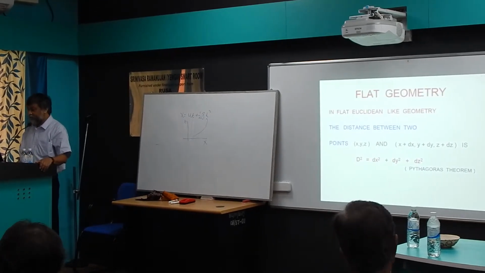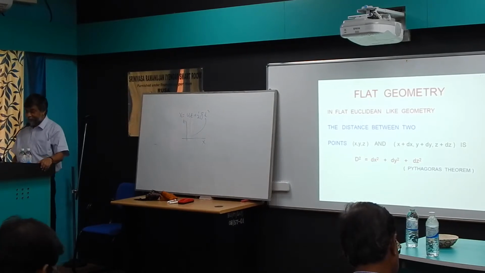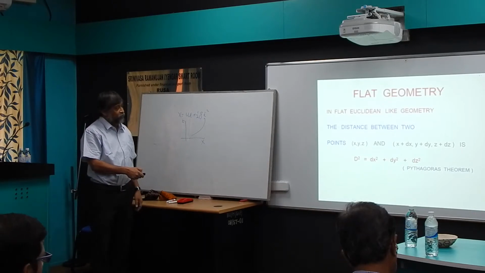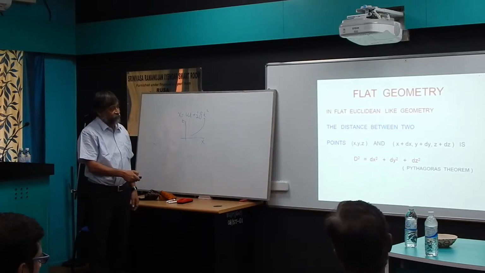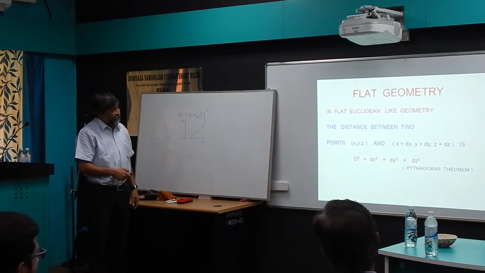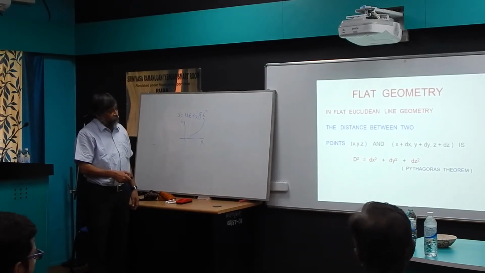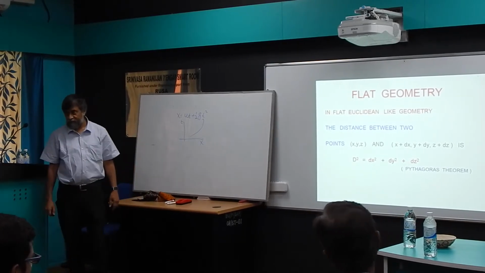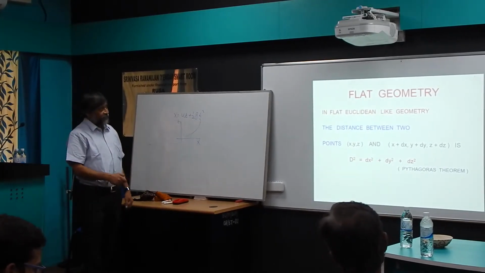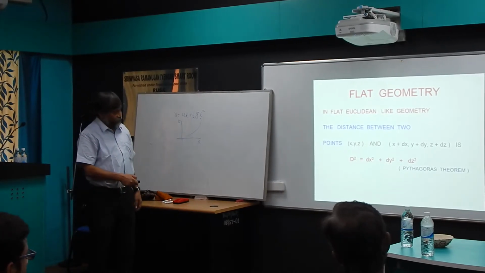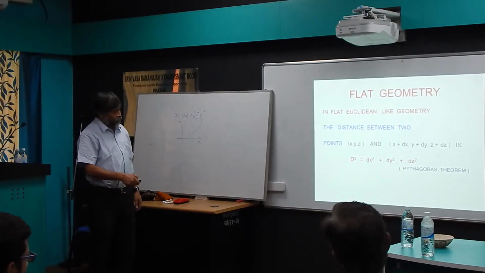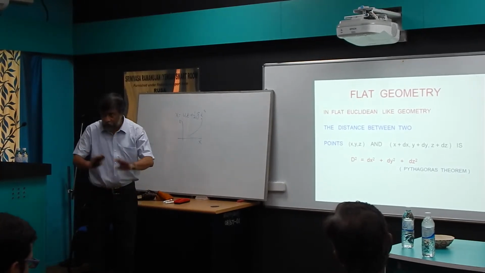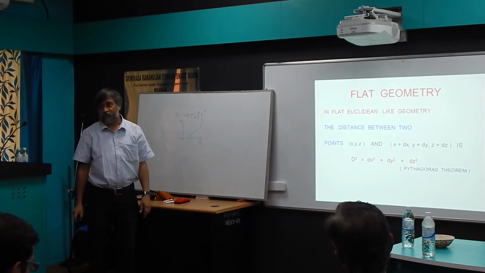But he said, okay, let me be a little more mathematical. Consider a flat Euclidean geometry, where the distance between two points x, y, z and x plus dx, y plus dy, z plus dz can be written using the Cartesian coordinate, which is the Pythagoras theorem. It tells you that there exists a coordinate, called Cartesian coordinate, where the distance is the sum of the squares of the differentials and the coefficients are 1, 1, 1. It is not true in all coordinates, but there exists one such coordinate.